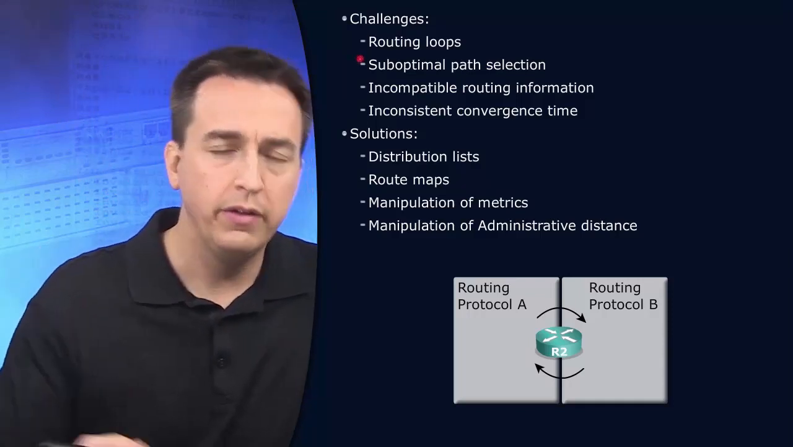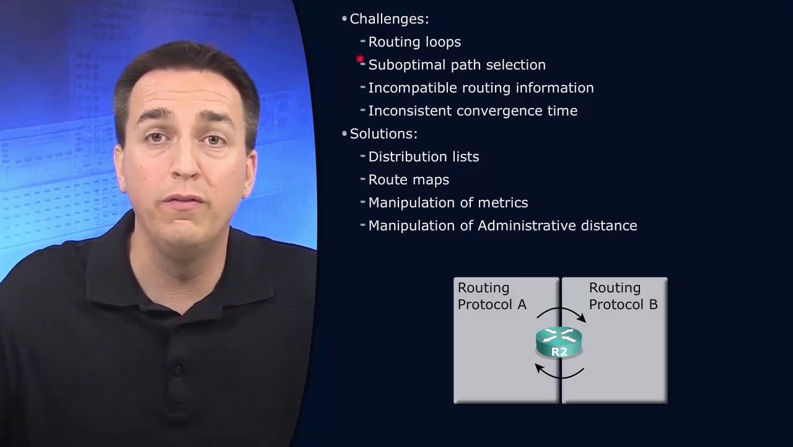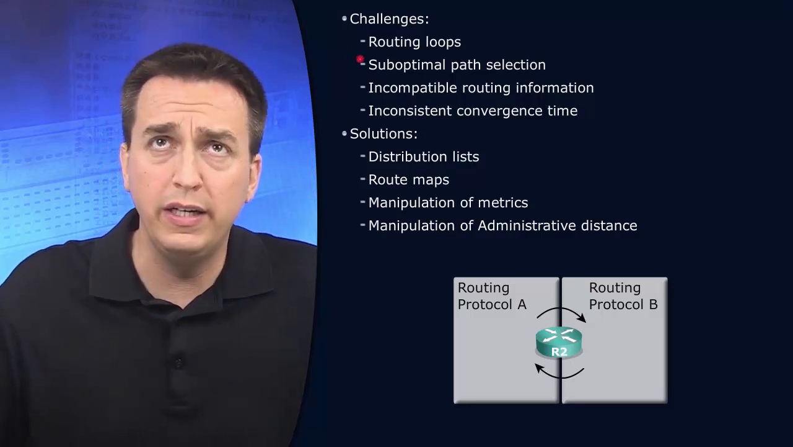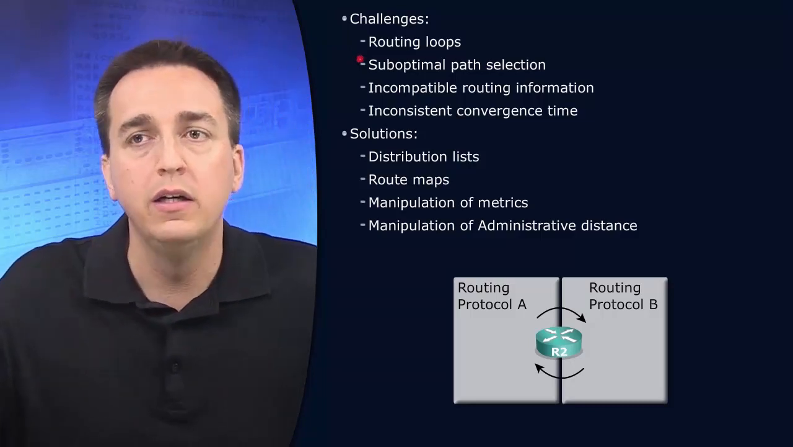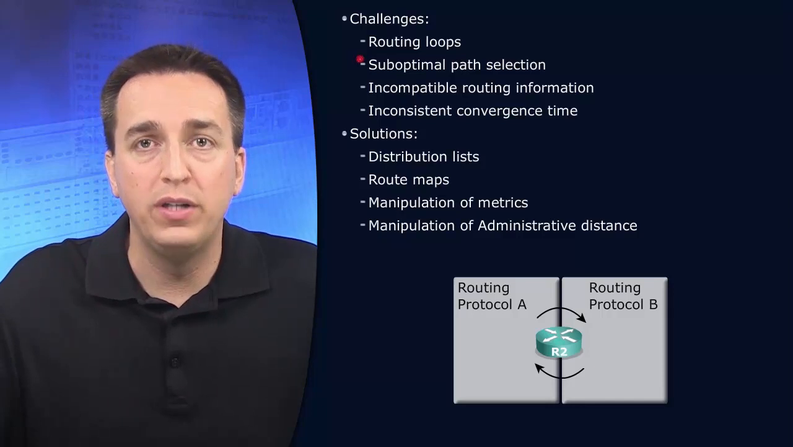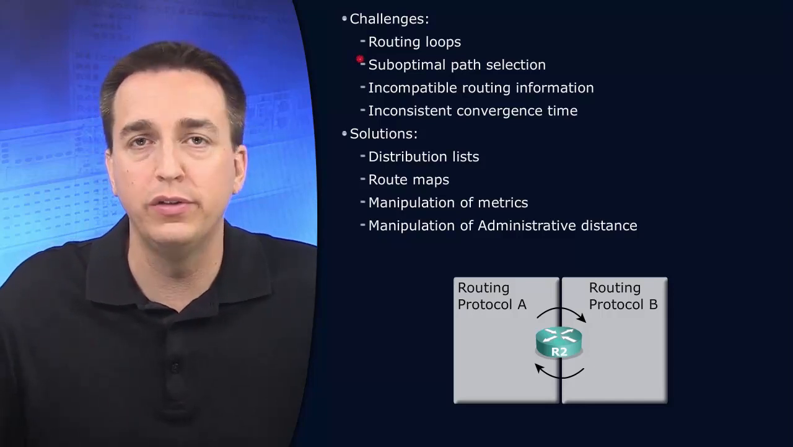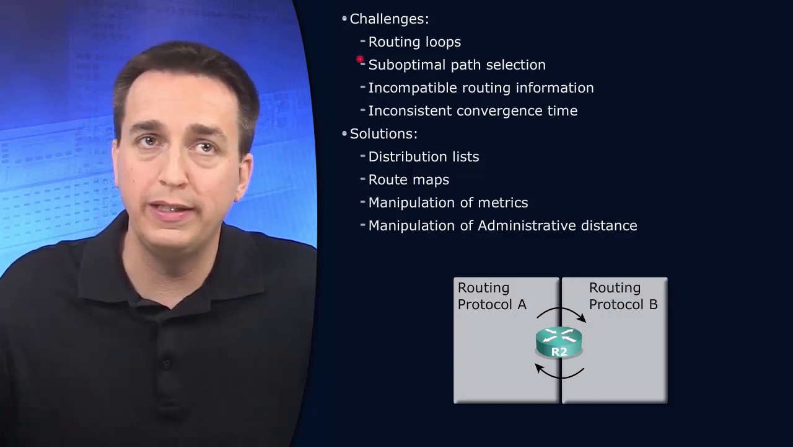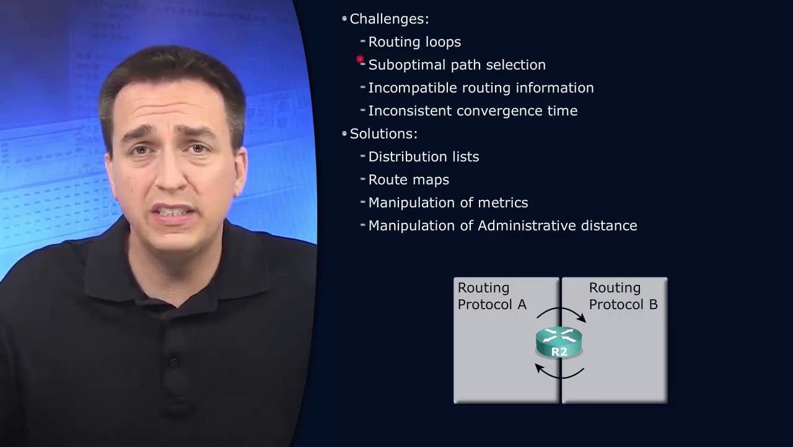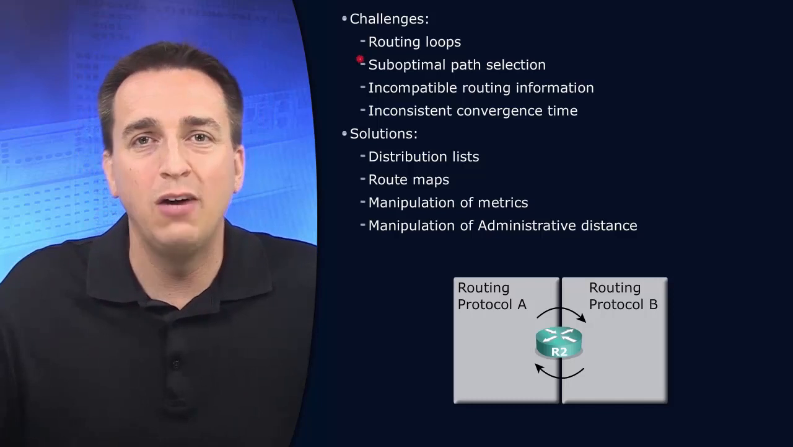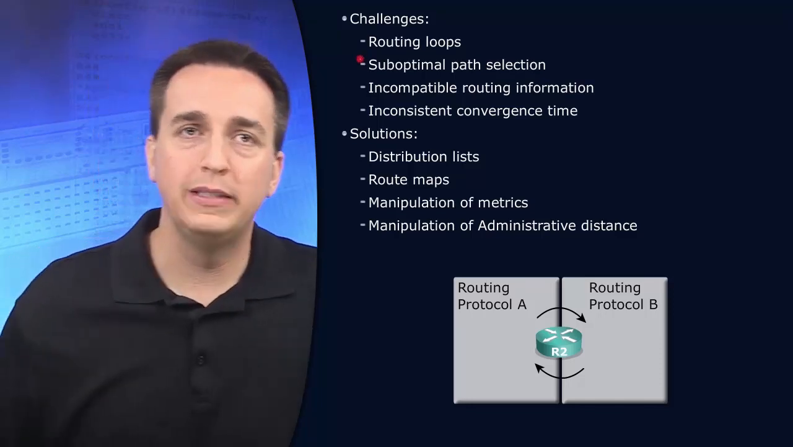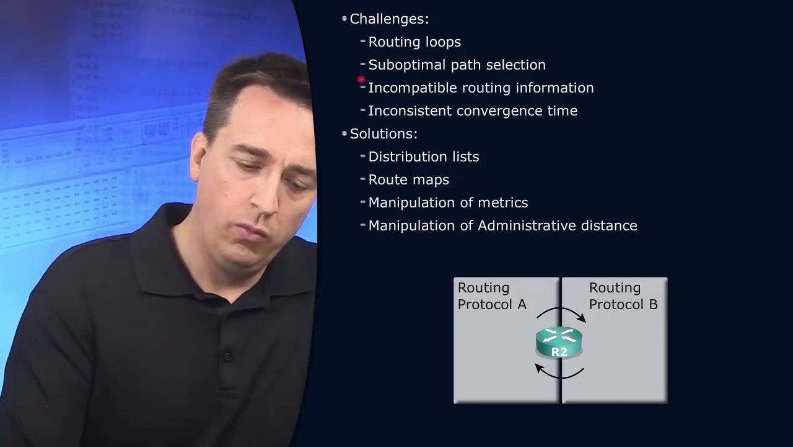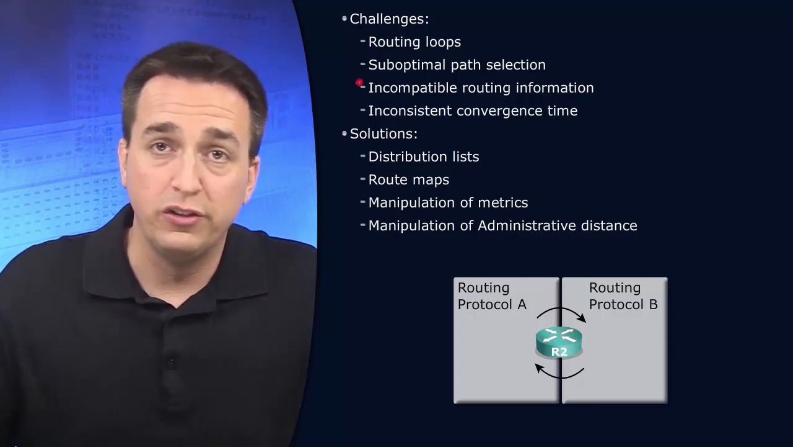In addition, because we are losing the overall visibility of the complete routing domain, we are now potentially choosing suboptimal paths through the network to get from point A to point B, which is in a completely different routing domain. We still have visibility within our own routing domain, but it's outside that routing domain where we lose that visibility. We definitely have incompatible routing information. There's no question about that.